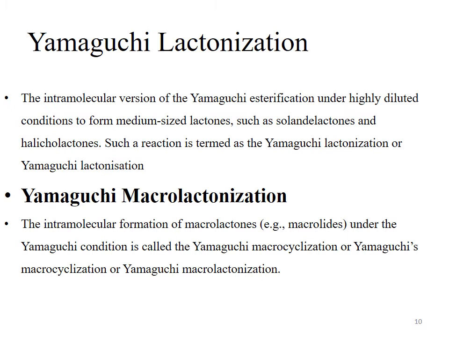I think now the difference is clear between Yamaguchi esterification and Yamaguchi lactonization as well as Yamaguchi macrolactonization. Up till now we have discussed the reagents and the different steps of the Yamaguchi esterification, or we can say Yamaguchi lactonization reaction, and we have discussed the difference between these reactions: Yamaguchi esterification, Yamaguchi macrolactonization, and simple Yamaguchi lactonization.